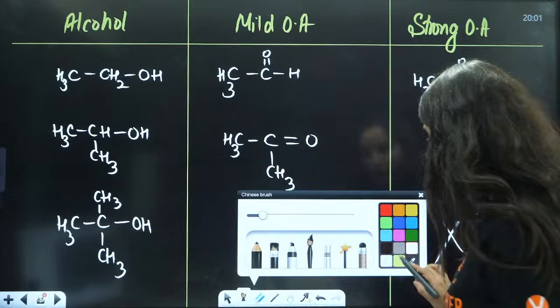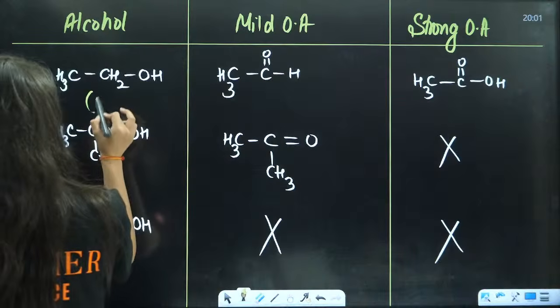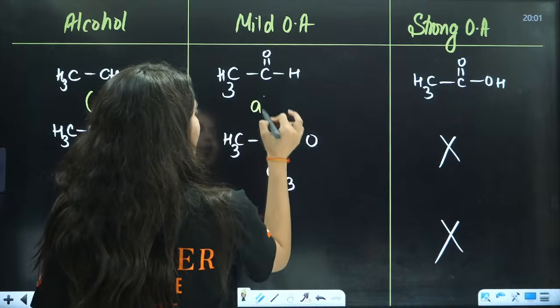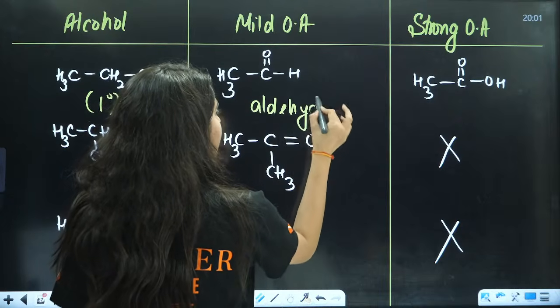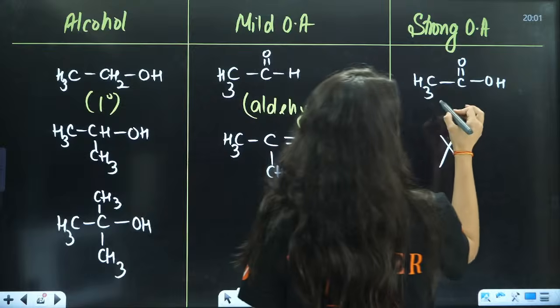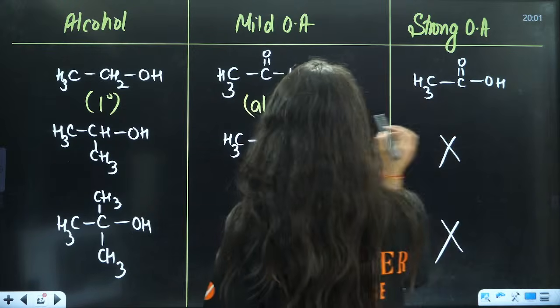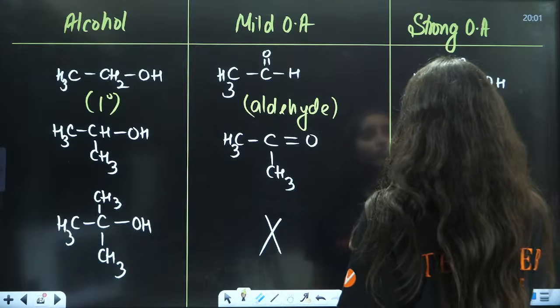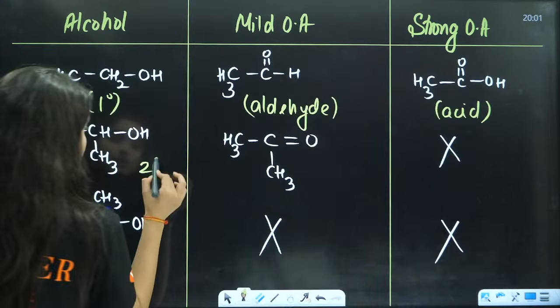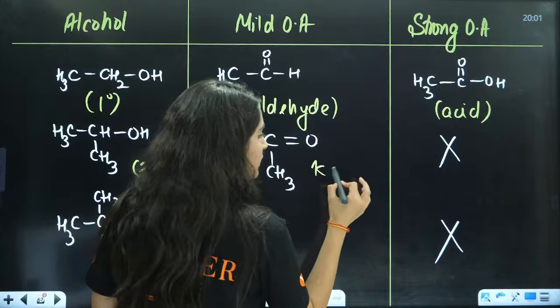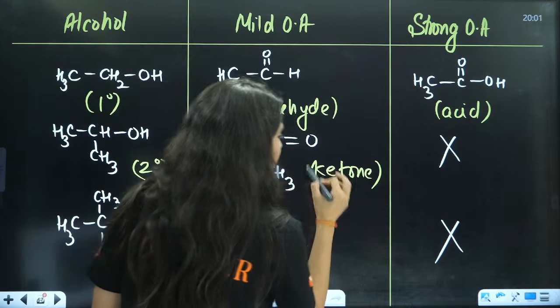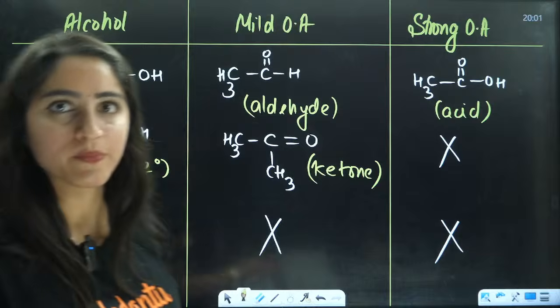So what you have to understand is that with 1 degree, it is firstly going to form aldehyde, then carboxylic acid. With 2 degree, it is going to form ketone. That's it. With 3 degree, there is no formation.